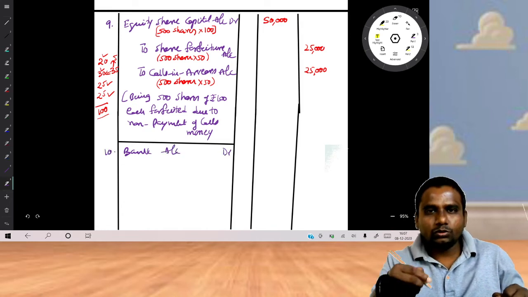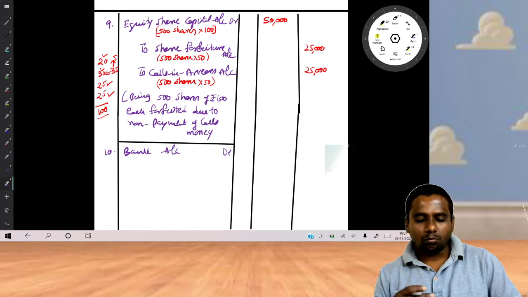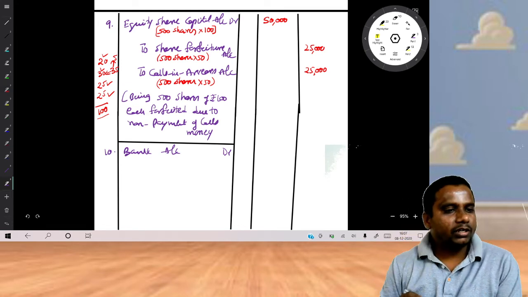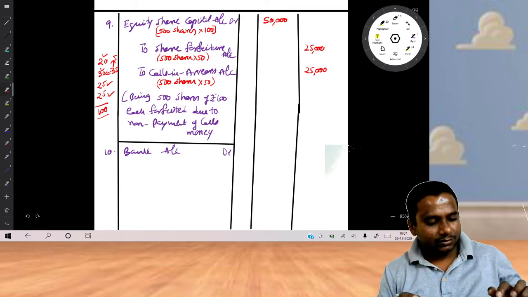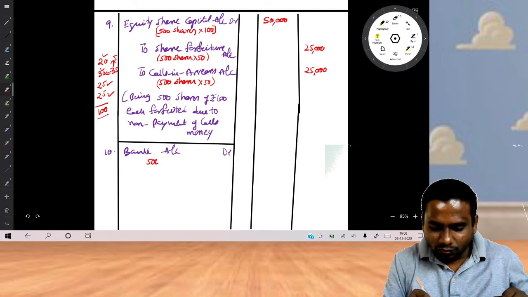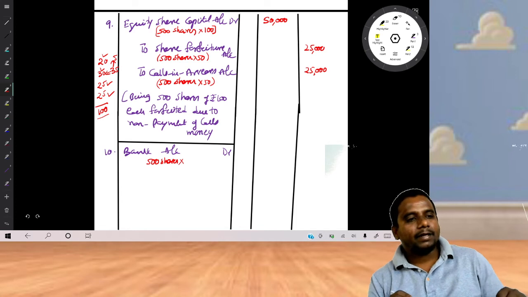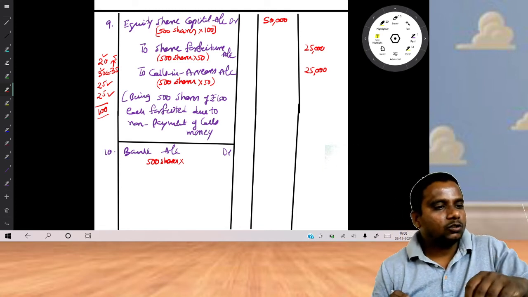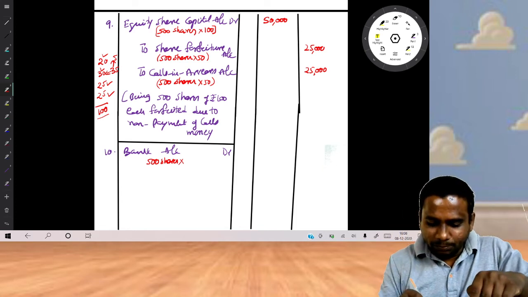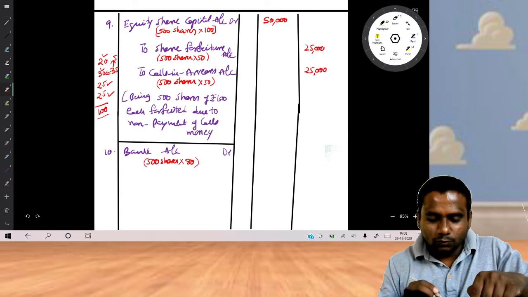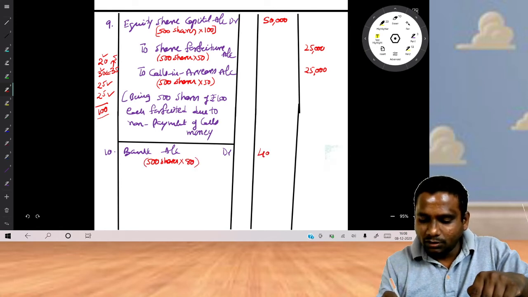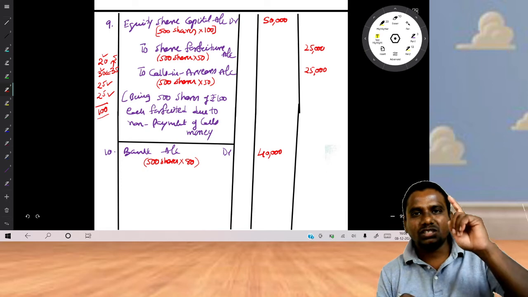When you reissue the shares, you will receive money. How many shares are you going to reissue? Total shares, so 500 shares into at what price are you reissuing? At 80 rupees per share. So the total becomes 40,000 you are going to receive.